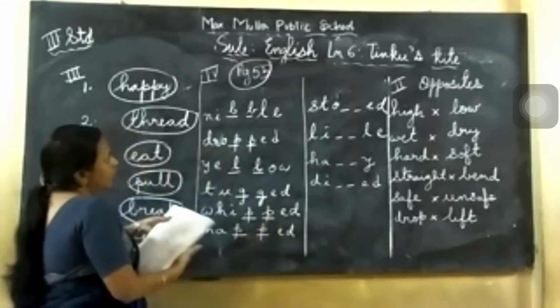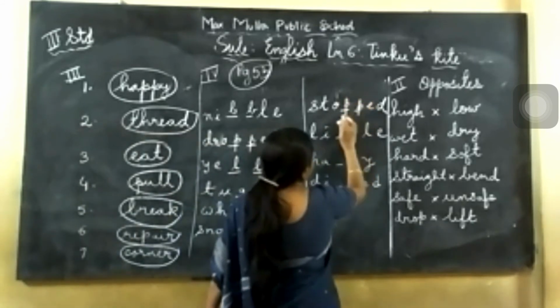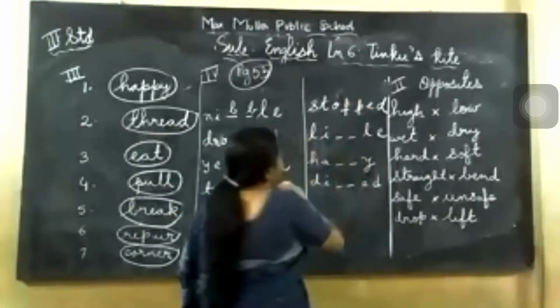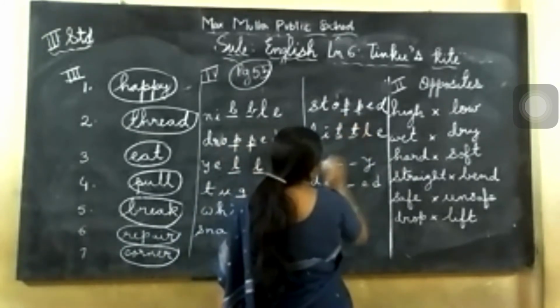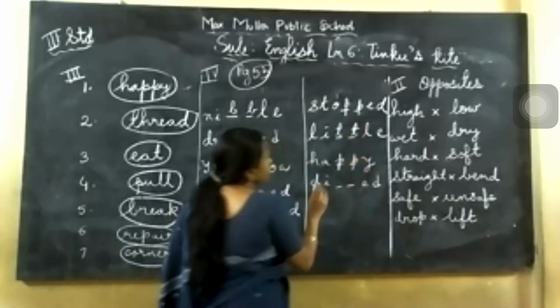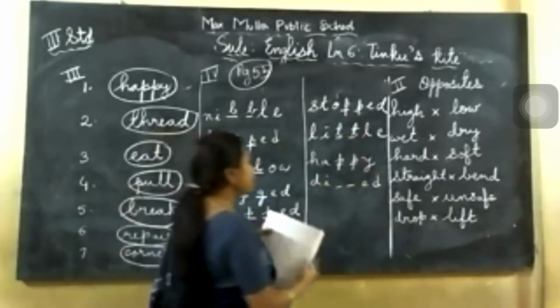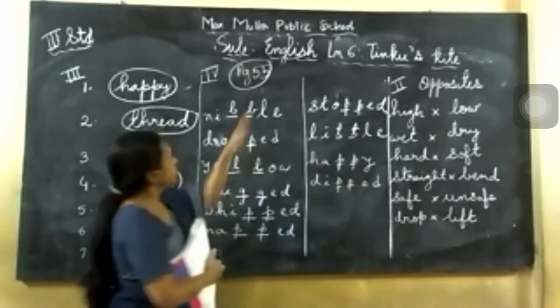SNAPPED. And this one, STOPPED. Same letter two times you should write. Next one, little. LITTLE, you will get. Next one, happy. HAPPY. DIPPED, TIPPED. Okay, so these are basically past tense.